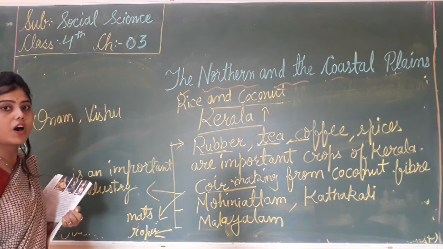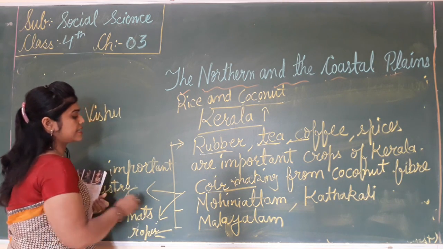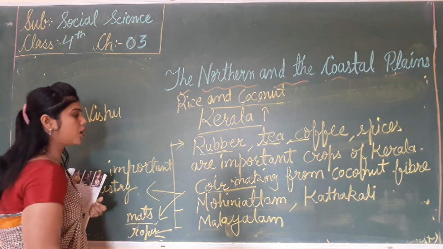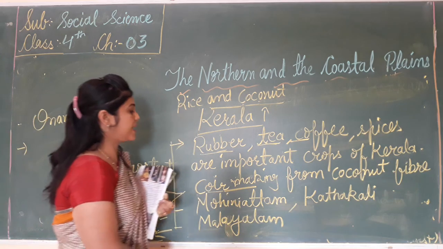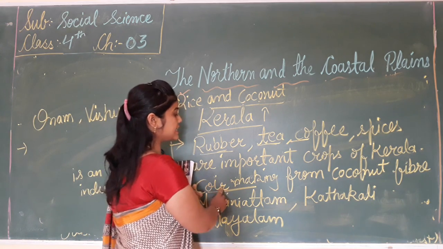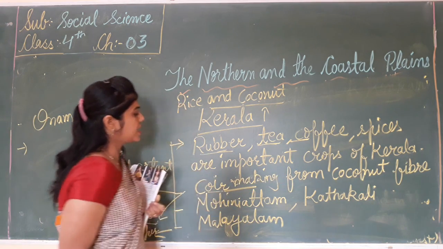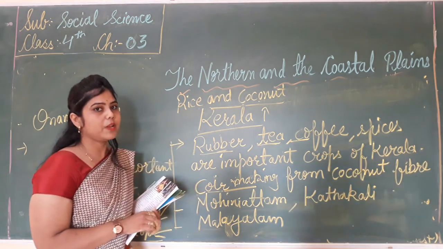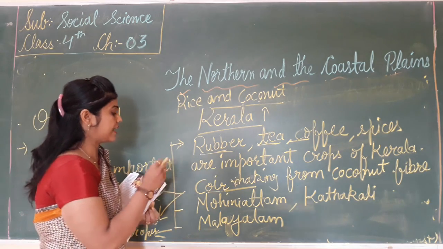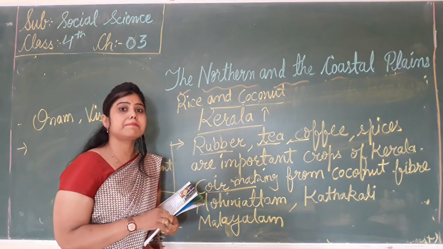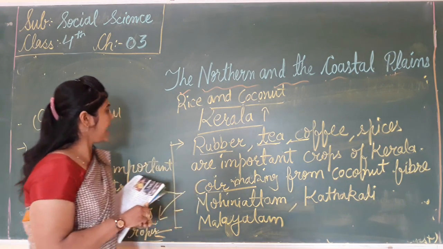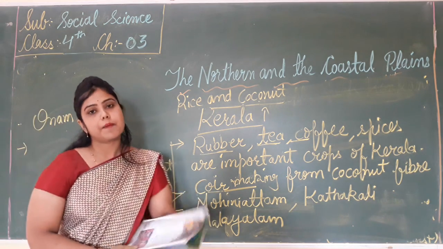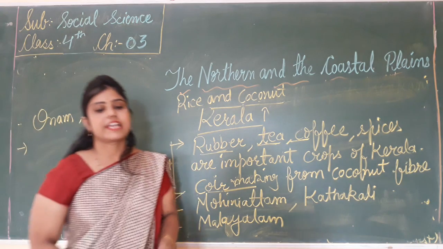So the things made with coir are mats and ropes and many other things, made from the coconut fiber. Now Mohiniyattam and Kathakali are the popular dances of Kerala, and people speak Malayalam, and Onam and Vishu are the popular festivals of Kerala.